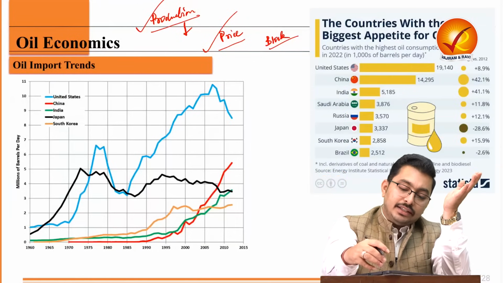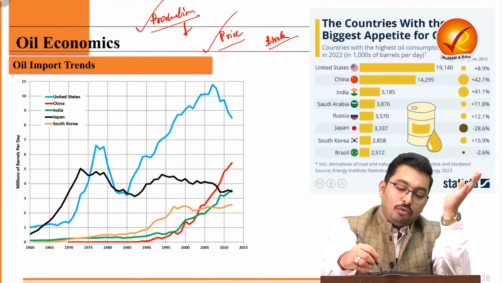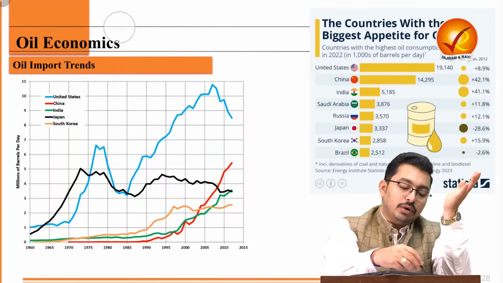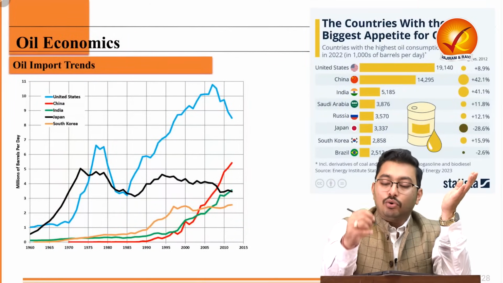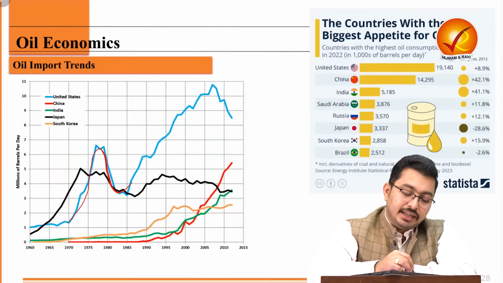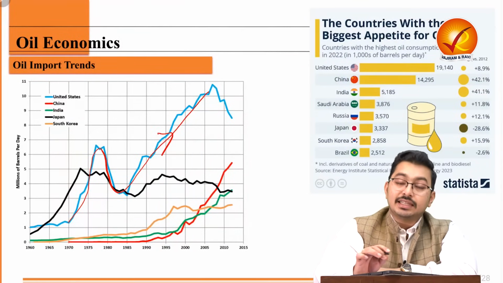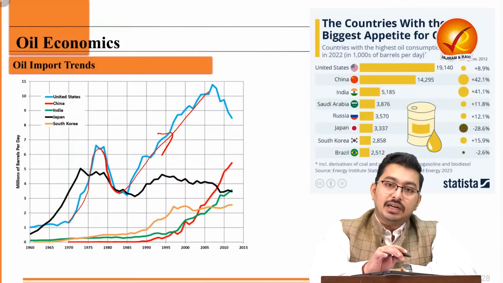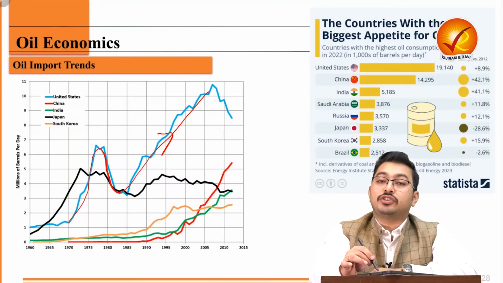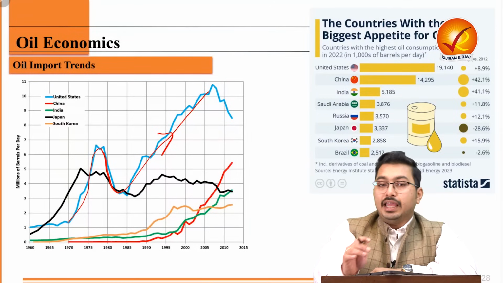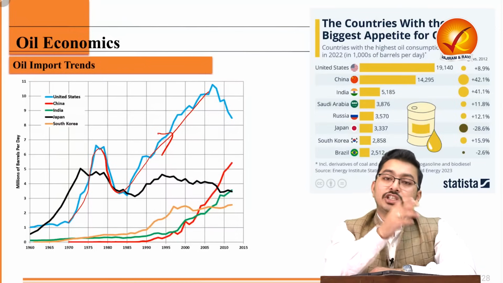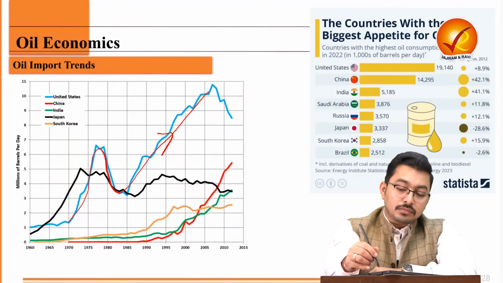Now, when we look at the oil import trends, what do we see? We see that the oil import trends are following the growth trends. So over a period of time, the demand of the US has increased. But simultaneously, the US has also gone through a revolution of shale oil. So now, even though it imports a lot of oil, it is the largest producer of oil also.